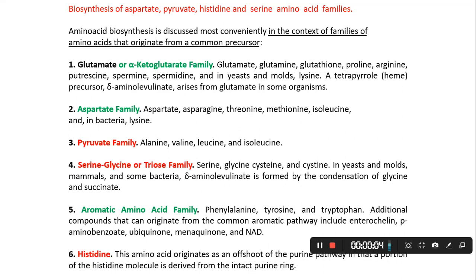Good morning, students. Next lecture is amino acid biosynthesis. Especially, we have only four families for your syllabus: aspartate, pyruvate, histidine, and serine amino acid families. These are the different families under amino acid biosynthesis: glutamate or alpha ketoglutarate family, aspartate family, pyruvate family, serine glycine or triose family, aromatic acid family, and histidine family. The first one is the aspartate pyruvate family, the second is the serine glycine family, and the third is the histidine family in your syllabus.